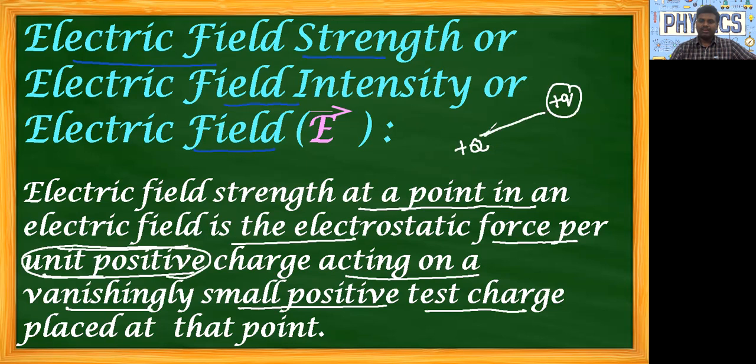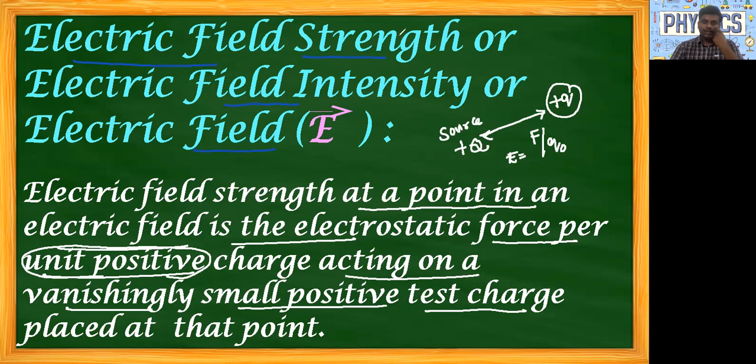So we know when these two charges, the source charge and the test charge, are separated by some distance, definitely we have the electrostatic force of repulsion. That electrostatic force of repulsion per unit positive charge, that is Q naught, we call electric field or electric field strength.